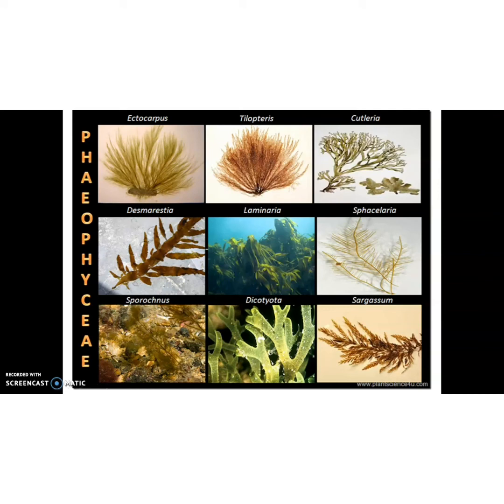Then vegetative reproduction takes place by fragmentation. Asexual reproduction is by biflagellated zoospores. They are pear-shaped, and biflagellated means they have two unequal, laterally attached flagella. For sexual reproduction, they produce isogamous, anisogamous and oogamous gametes.